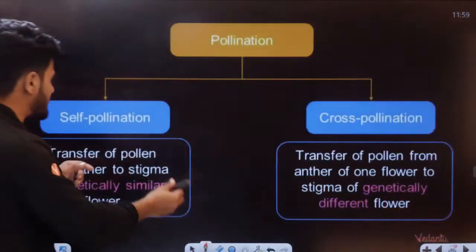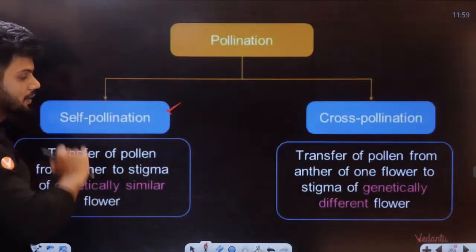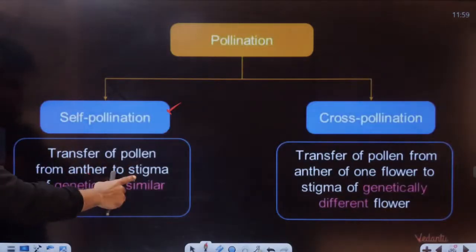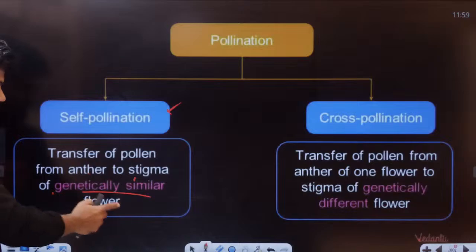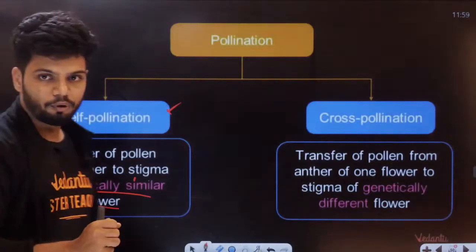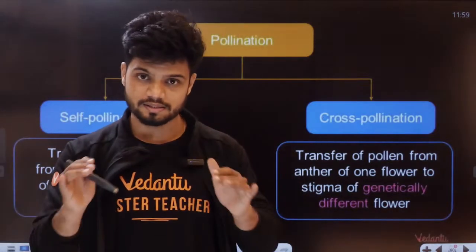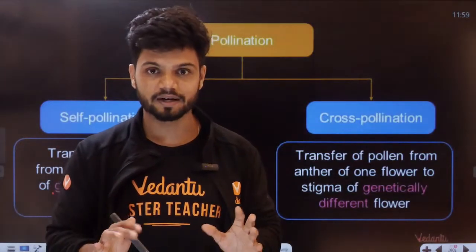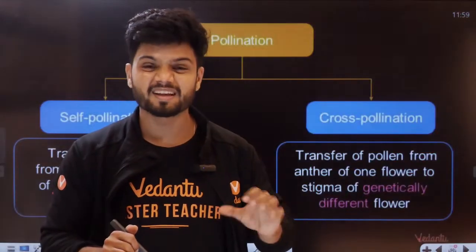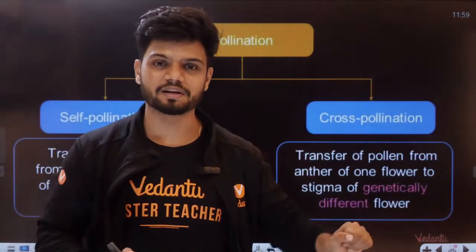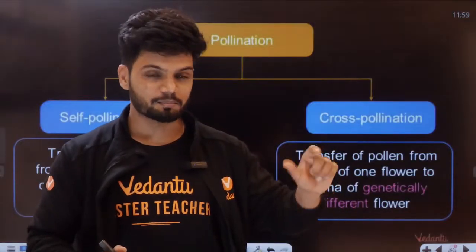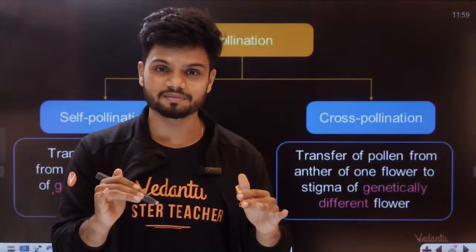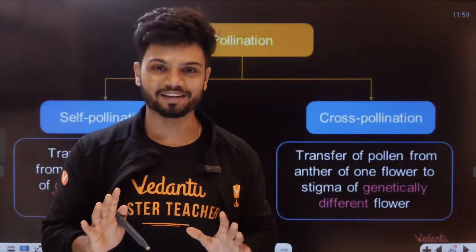Now pollination can be of two types: self-pollination and cross-pollination. Understand the difference. In self-pollination, what is happening? Transfer of pollen grains from the anther to the stigma of a genetically similar flower. It means self-pollination can happen on the same plant. I'll give a simple example. A wedding happening within the family, like your mama's daughter getting married. A wedding within the family is like self-pollination.